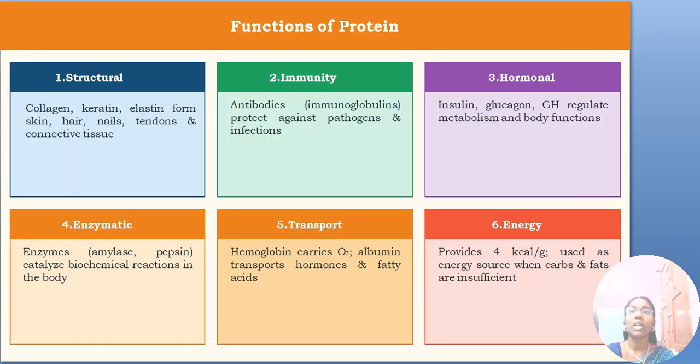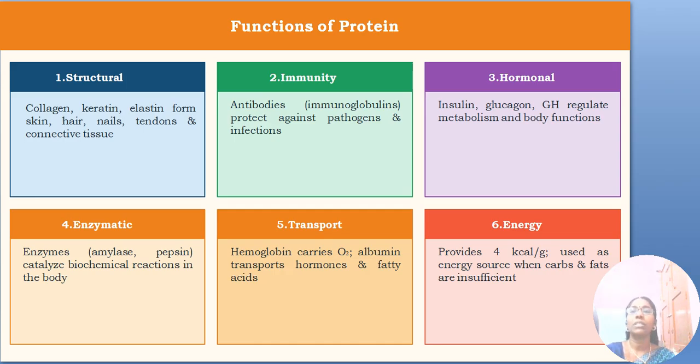Next, coming to the functions of protein. So the main functions are, first, structural component. Proteins like collagen, keratin, elastin form the skin, hair, nails, tendons and connective tissues. And next one is the immunity function. All the antibodies are proteins. It protects against the pathogens and the infections.